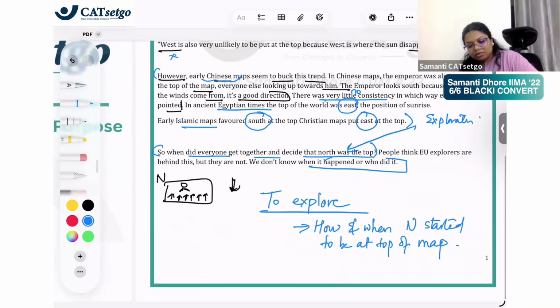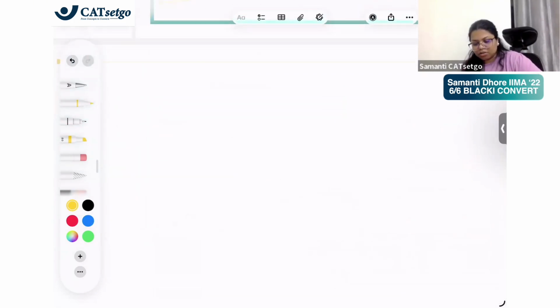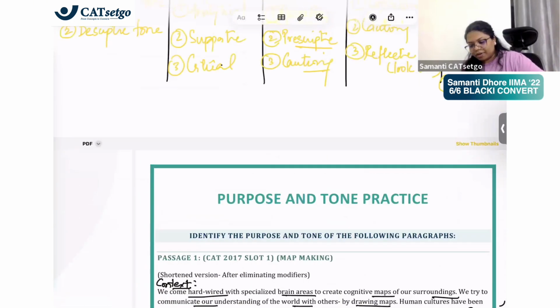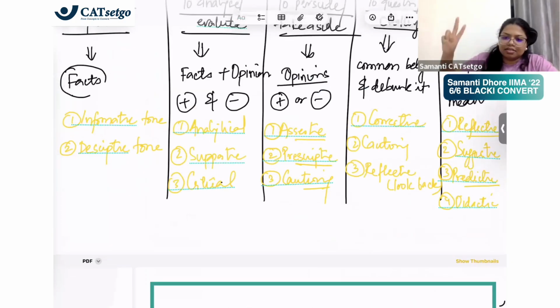Now what is the tone? Now confusion is what is the tone? How do you decide tone? What are the tones again? To explore का we have a reflective tone, right? What are the tones? अच्छा ऊपर है, हाँ. It is reflective, suggestive, predictive, and didactic.